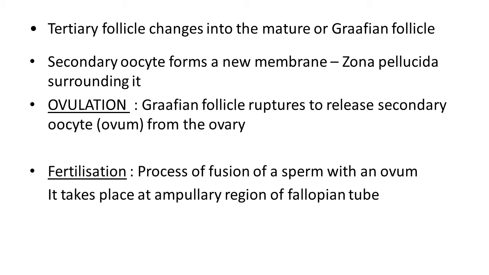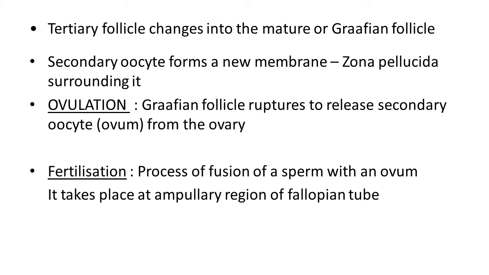The tertiary follicle changes into the mature or Graafian follicle. You can see this also in the figure. This secondary oocyte forms a new membrane, the zona pellucida, surrounding it. So in this way the oogenesis process gradually takes place, and these follicles and oocytes mature.